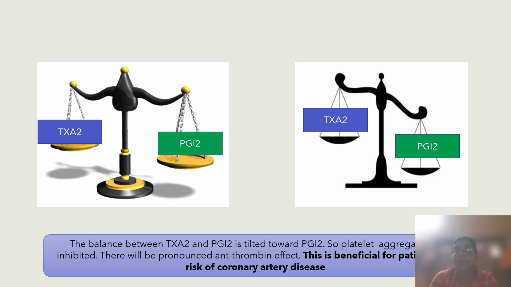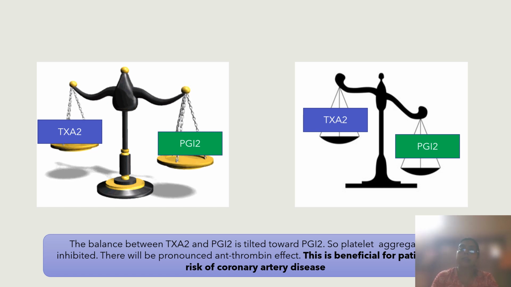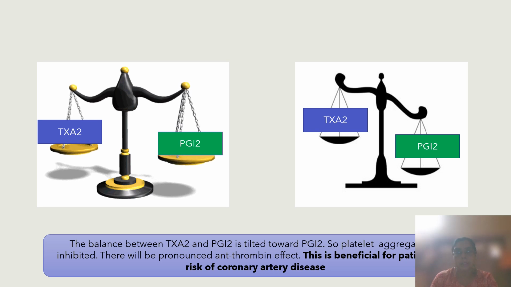So platelet aggregation is inhibited, whereas vasodilatation and anti-aggregation mechanism via prostacyclin is stimulated, and this event is very much beneficial for the patients with the risk of coronary artery disease.